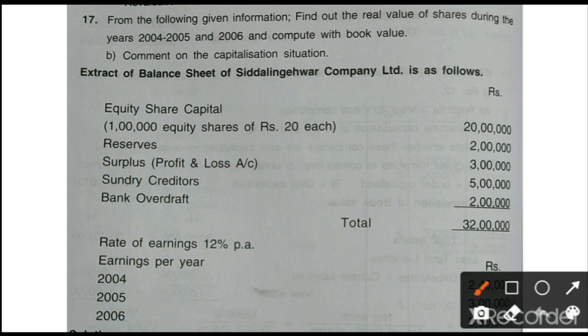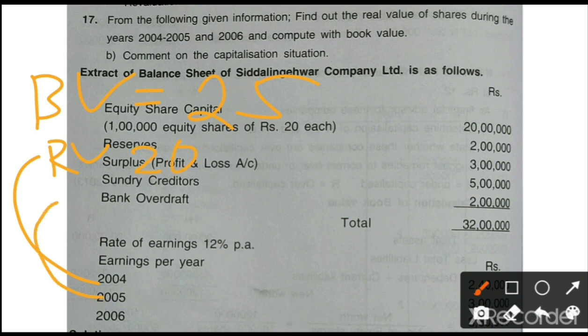Directly I will give you the answer now. The book value is 25 rupees, and the real value for 2004 is 20 rupees, for 2005 it is 25 rupees, and for 2006 it is 30 rupees. Compare real value with book value each year. You have to say whether the company is under-capitalised or over-capitalised, and write the conclusion.